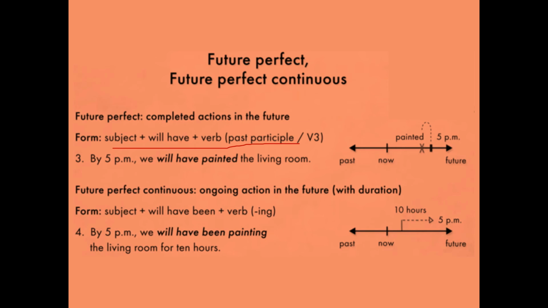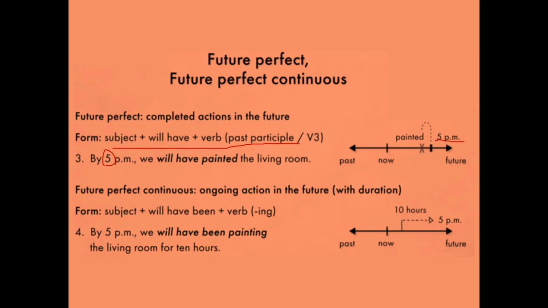You are just telling that by the next 5 p.m., you had a plan, it should be done, you are expecting that to be done by 5 p.m. Understood? Now you started. When you started is not given, but you are saying that by 5 p.m. you have to complete that work. Okay? We will have painted the living room.